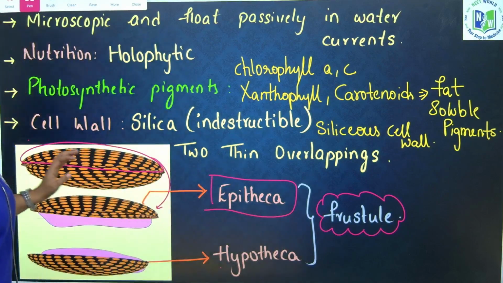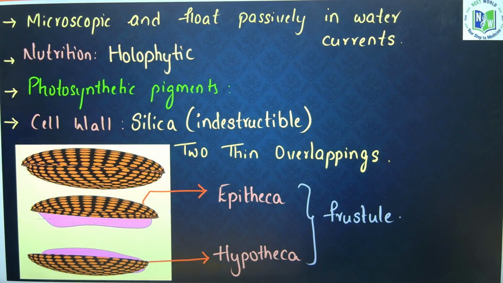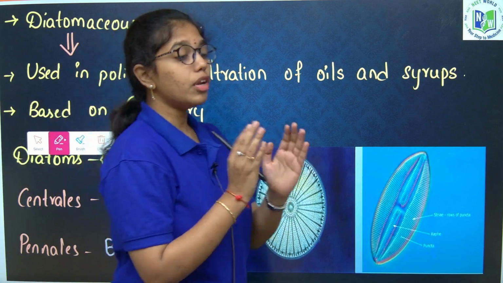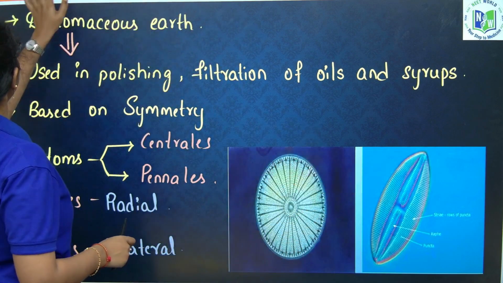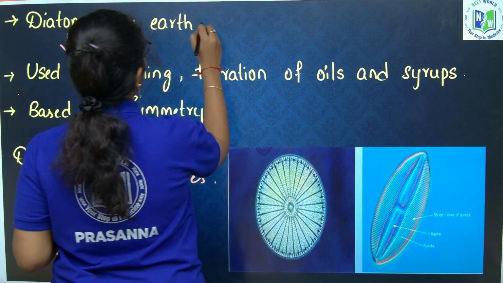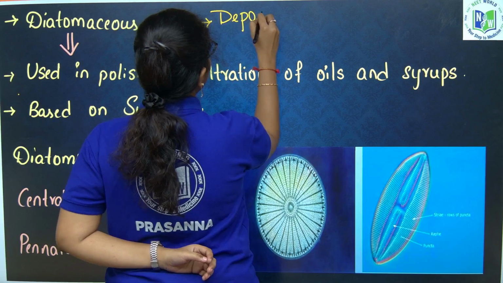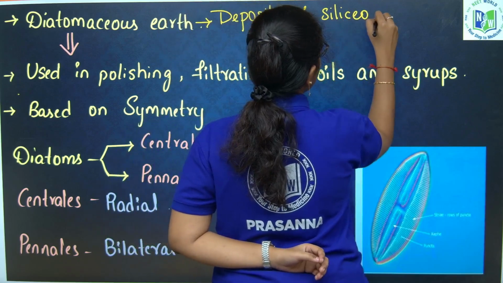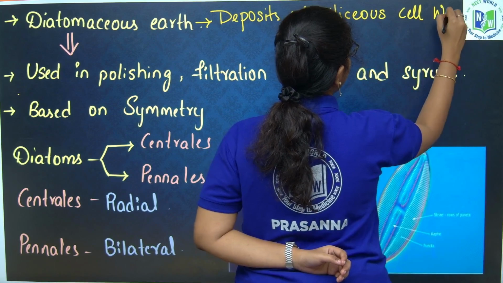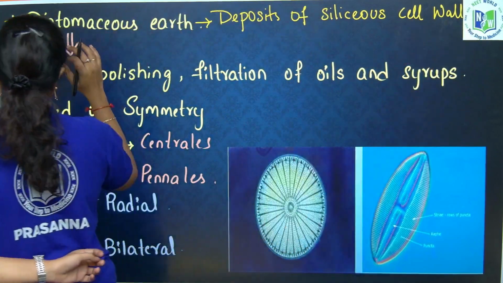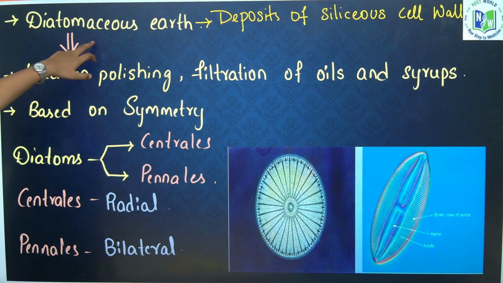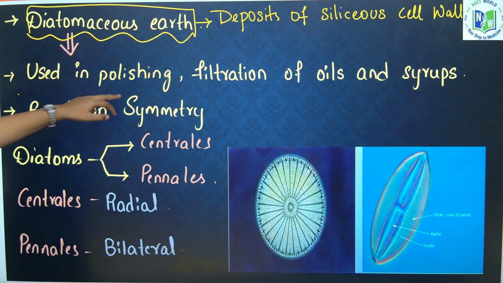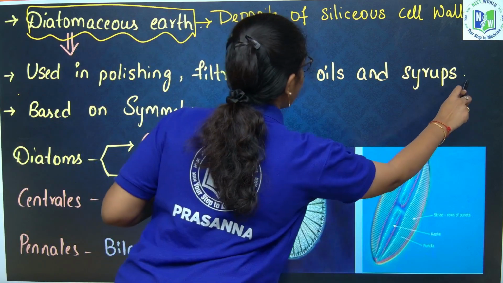Next, the deposits of this siliceous cell wall over the oceans and seas will form diatomaceous earth, and this diatomaceous earth is highly useful in polishing and filtration of oils and syrups.